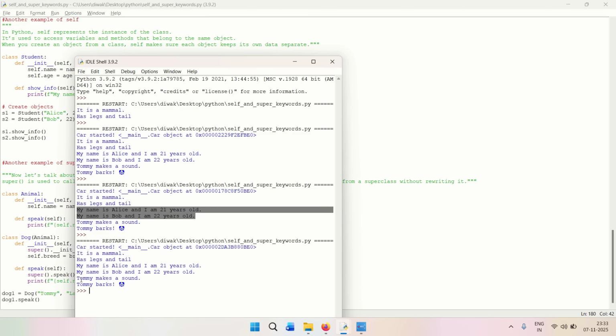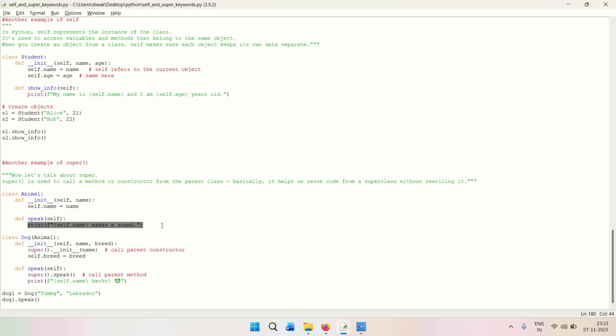So you can see the value Tommy got passed, and when it went to super.speak, it called the parent method, and in the parent method it declared the name dynamically that Tommy, or whatever the name of the dog is, makes a sound.